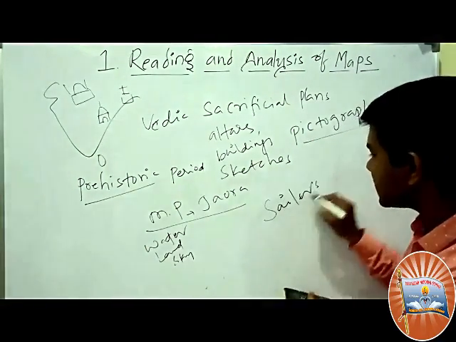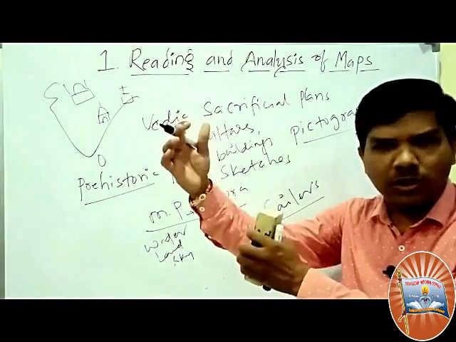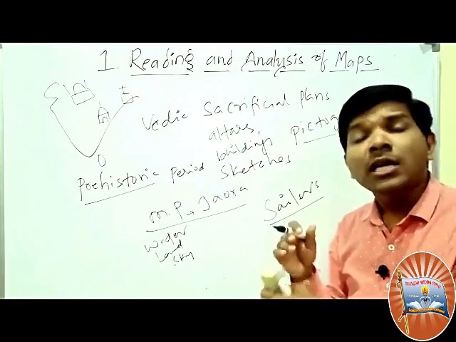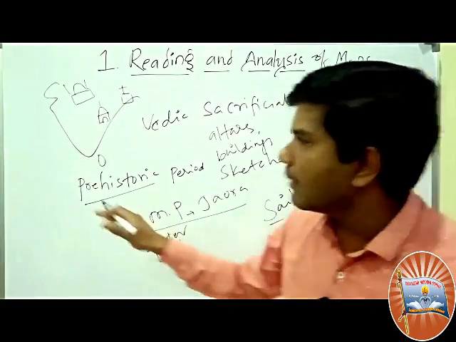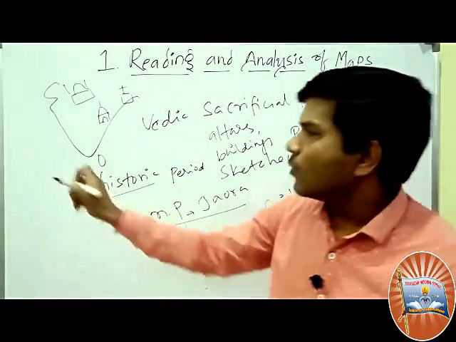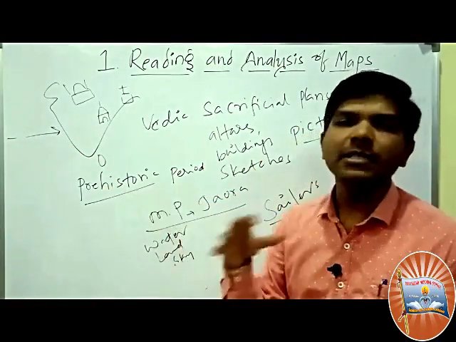For example, sailors who sailed along the coast of the Indian Ocean also made maps. For example, one unknown person came to India. He recorded all the things in his maps.